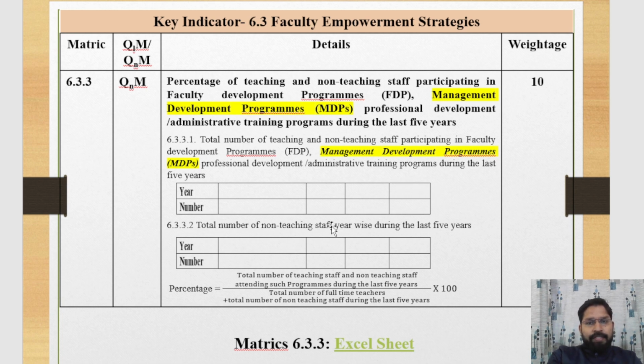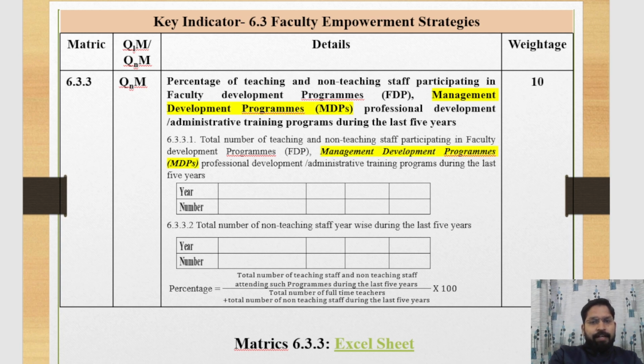Here we provide the total number of non-teaching staff during the last 5 years. Here we provide the data of non-teaching staff during the 5 years. Here we provide teaching staff data. Here we provide the non-teaching staff. With the help of this formula, we can calculate the last 5 years' percentage. We can calculate the percentage of teaching and non-teaching staff participating with the help of this percentage formula.